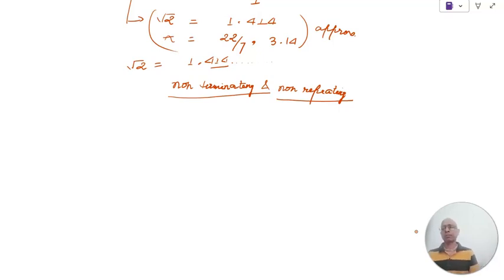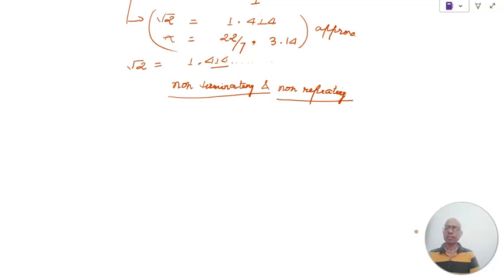Of course, we cannot give the complete decimal representation of an irrational number because it is non-terminating. It would never end. So please remember that the decimal representation of an irrational number is non-terminating and non-repeating.